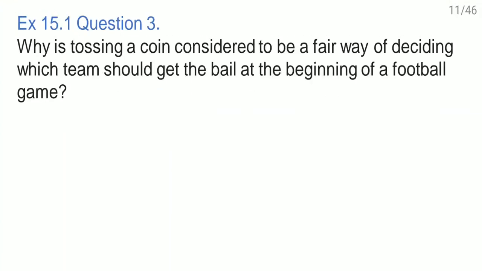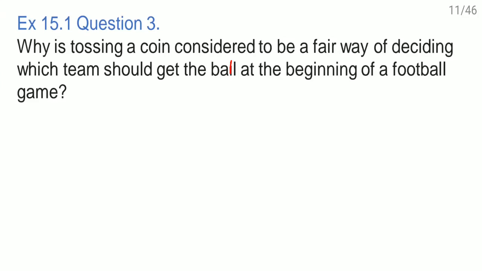Question number 3. Why is tossing a coin considered to be a fair way of deciding which team should get the ball at the beginning of a football game? Now you see, whenever any game starts, in the starting they toss a coin because they consider that it is a fair way to decide which team will start.